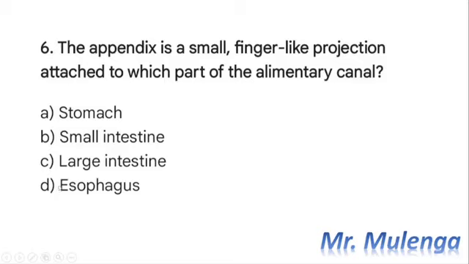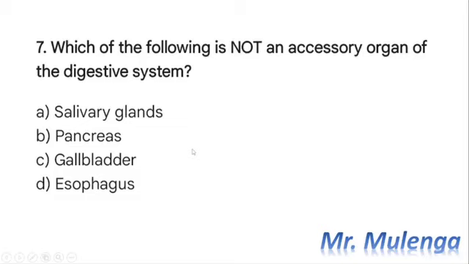C. Large intestine, D. Esophagus. So the appendix is attached to the part of the alimentary canal called the large intestine. So the correct answer here is C. So we now move on to our question 7.